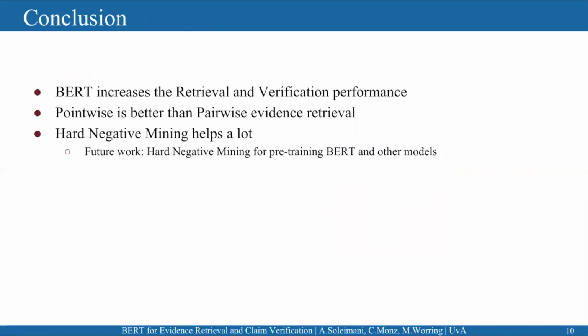To conclude, I would like to emphasize again that using BERT improves the performance in both steps, IR and the verification step. We also showed that pointwise BERT evidence retrieval has a better performance. And finally, hard negative mining helps a lot to increase the performance. For the future, HNM can be studied more. Right now, for example, to train BERT or other methods, people use random samples. What would be the effect of HNM on, for example, faster training or having higher performance?